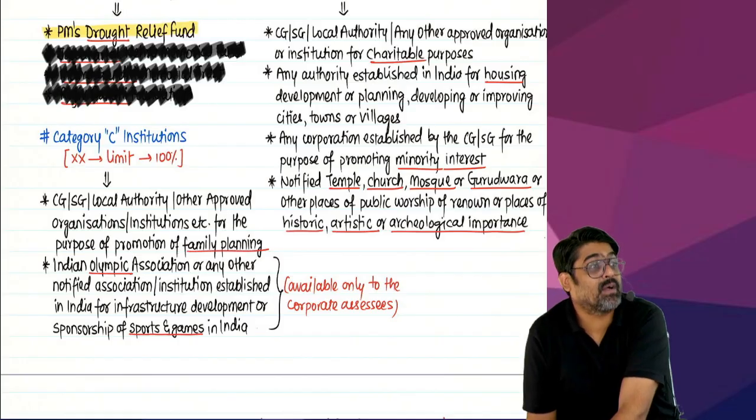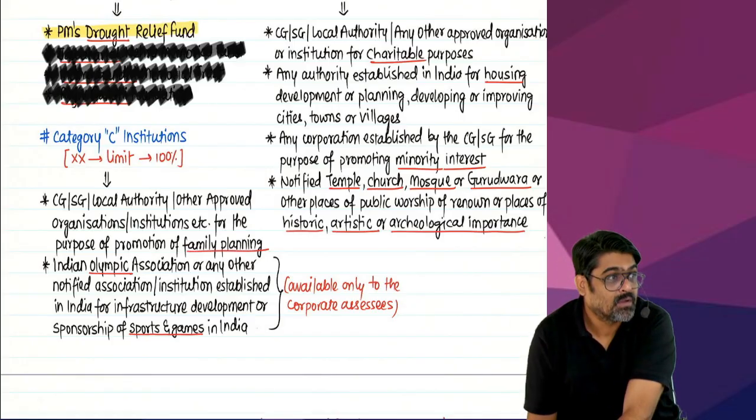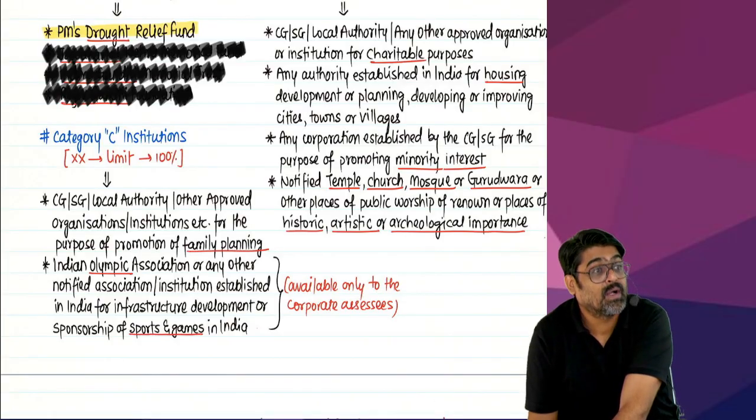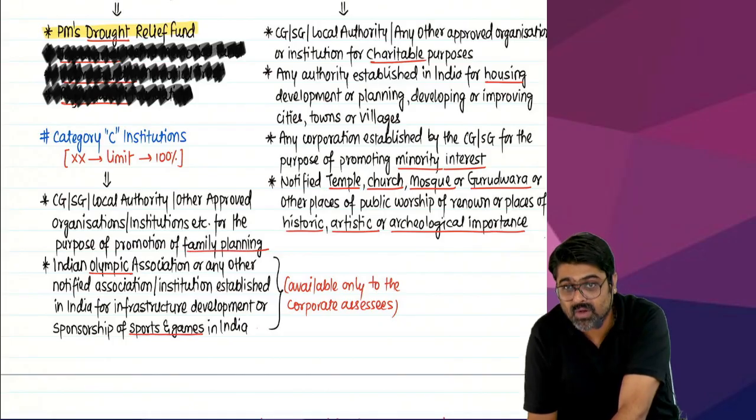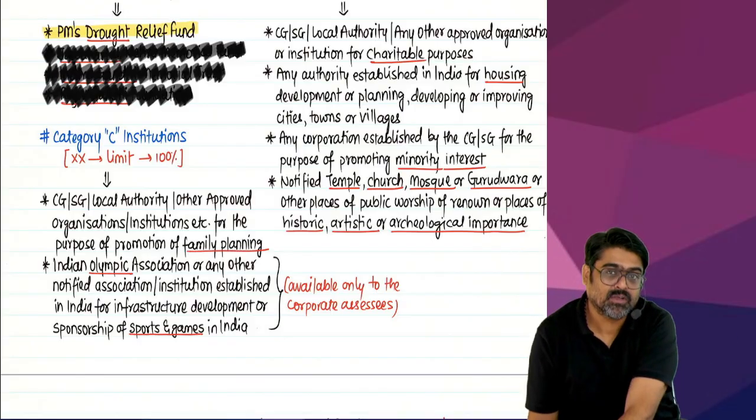Artistic, historic importance like Lal Killa, Qutub Minar, Golconda Fort, yes or no? Then you might have heard about Taj Mahal. These are the places of artistic, archaeological or historic importance. So many people visit these type of places.